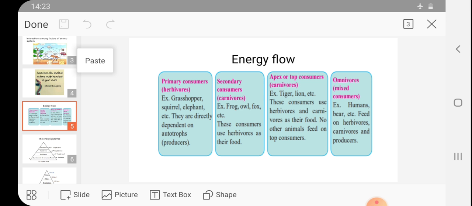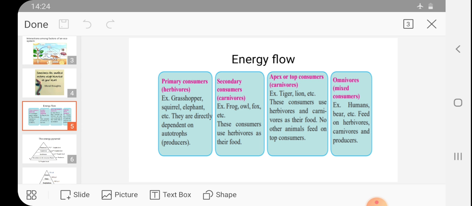You know that from your fifth standard, you have known that food, when it is digested, gives us energy. So as the organisms are dependent on each other for food, the energy flow also occurs there. So here we are going to study the flow of energy in an ecosystem. How does the energy flow?